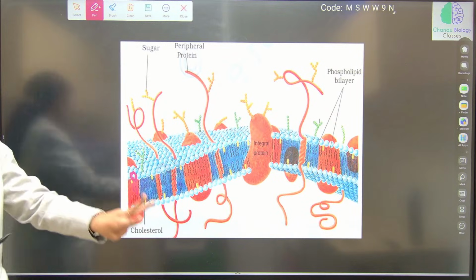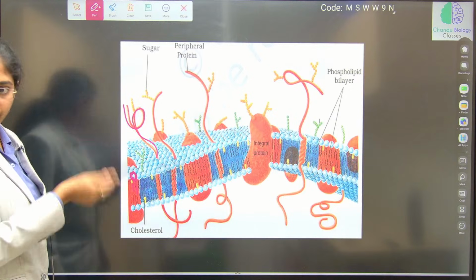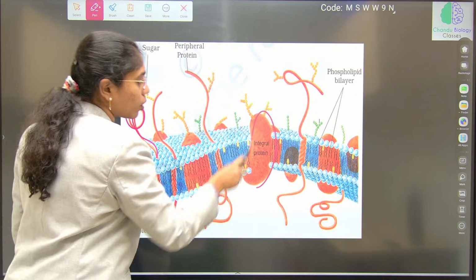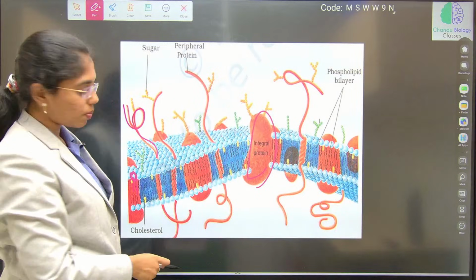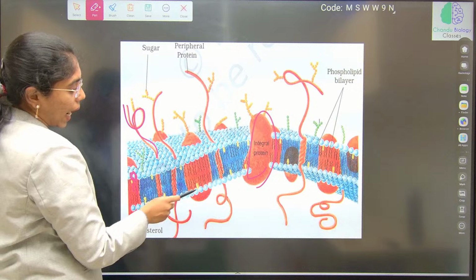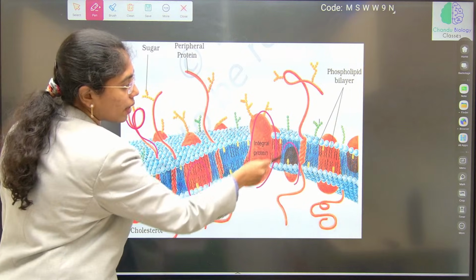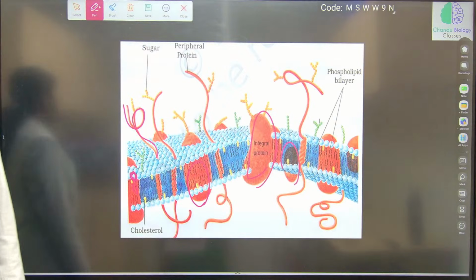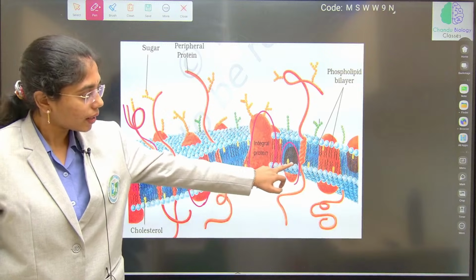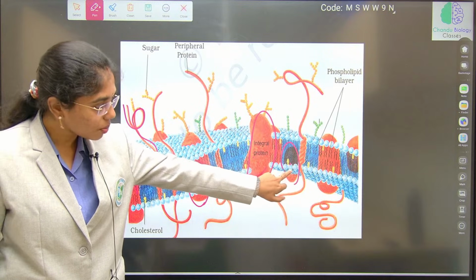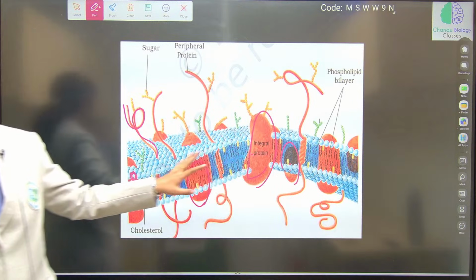The proteins are of 3 types. Peripheral proteins, which are on the outer side, and integral proteins, which are present on both the sides of the plasma membrane. You can see the transmembrane proteins, which span both sides of the plasma membrane. In that case, all integral proteins are transmembrane proteins, but not all transmembrane proteins are integral proteins. Clear, right, about the 3 types of proteins.